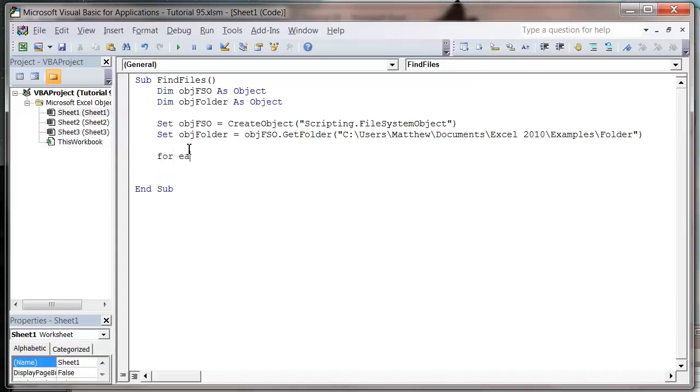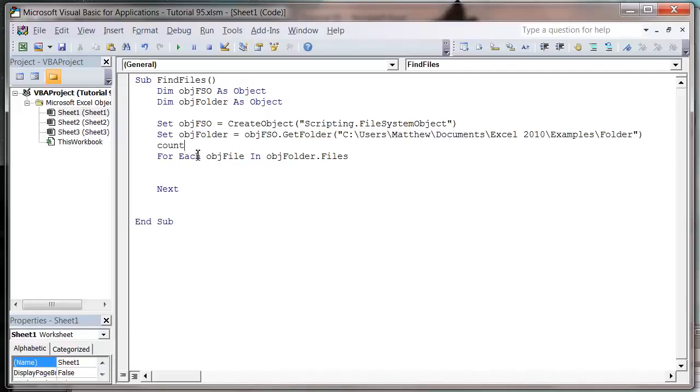So I want to do for each object file in object folder dot files, and this is going to loop through all of the files in the folder for me, and it will give me a file object. So I'm just going to write them out onto the screen.